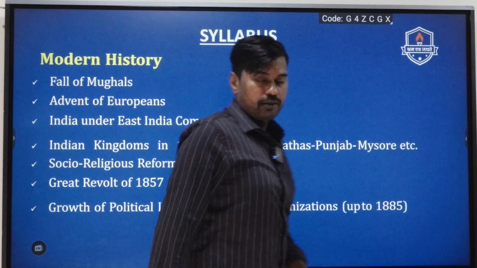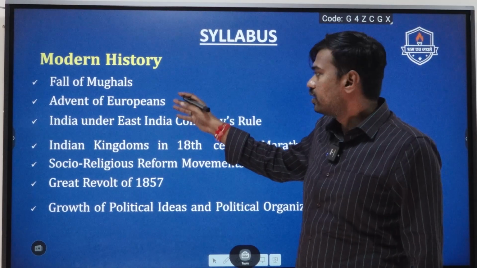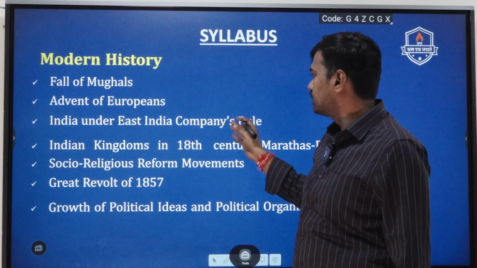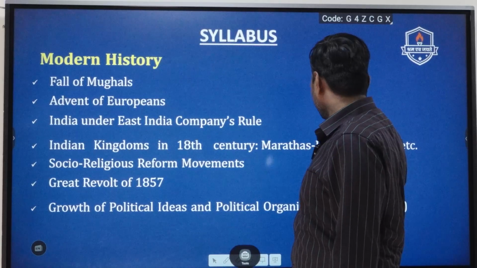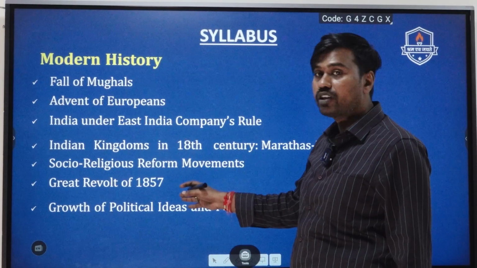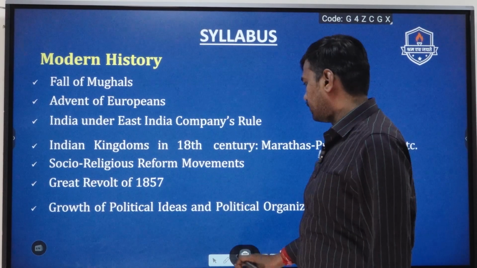Going into the syllabus component, it consists of, especially in modern history, the fall of the Mughals, the advent of Europeans, India under the East India Company's rule, Indian kingdoms in the 18th century, Marathas, Punjab, Mysore, etc., socio-religious reform movements, the Great Revolt of 1857, and the growth of political ideas and political organizations.